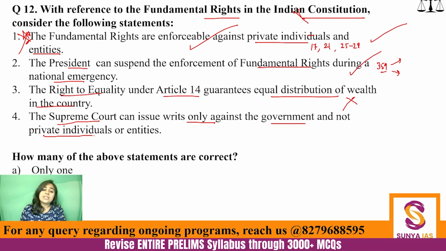And the Supreme Court can issue writs only against the government, not private individuals. This is again incorrect. There is habeas corpus, right? Habeas corpus can be issued against private individuals as well. Okay, so the fourth statement becomes incorrect. So here only two statements are correct.